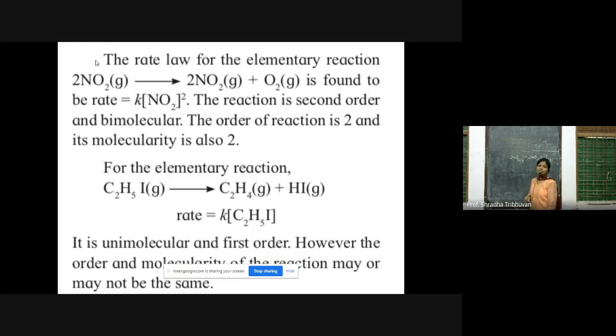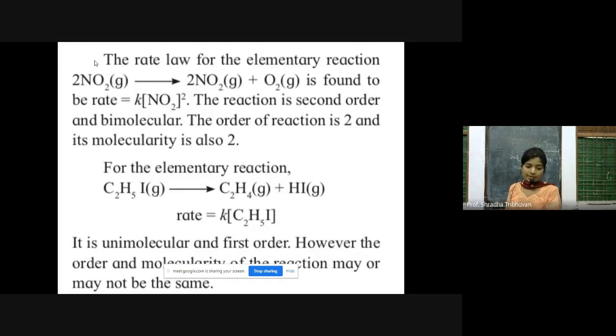Now see here, it is found that the rate of reaction here, naturally it will depend upon the concentration of the reactant. So rate is equal to K into active mass of NO2. But according to the experiment, it was found out that the power is 2. So the reaction is second order and it is also bimolecular because two reactant molecules are involved. So it is second order and it is bimolecular.